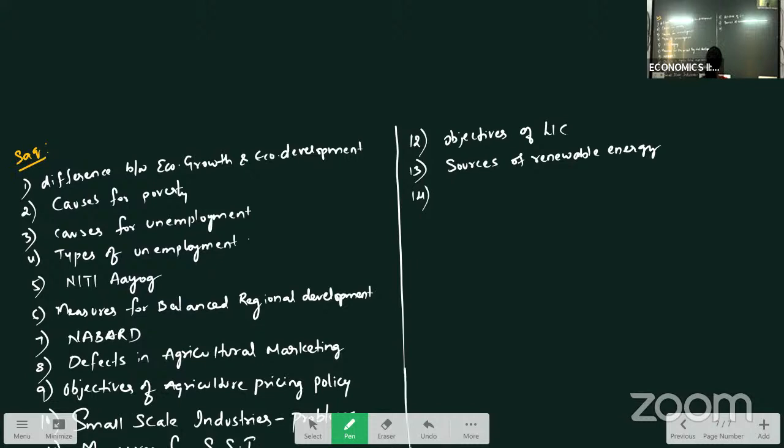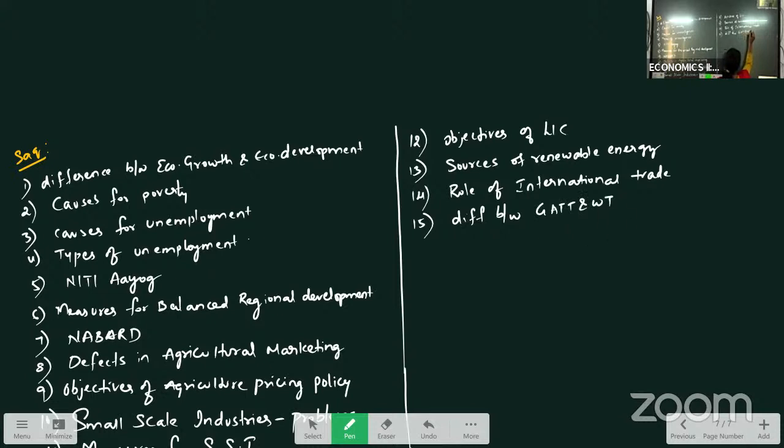After sources of renewable energy, you have to prepare the role of international trade. Then you have the difference between GATT and WTO.